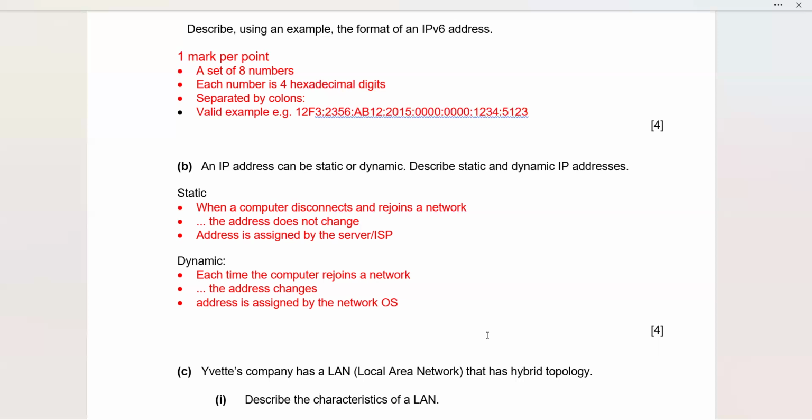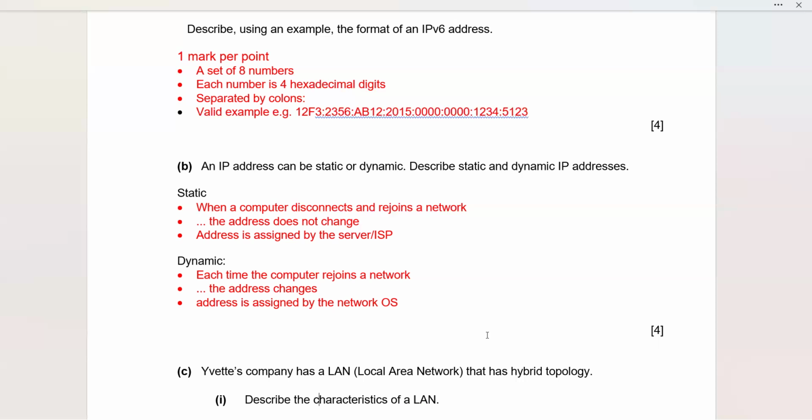So let's see what we are expected to write to gain 2 out of 2 in static and 2 out of 2 in dynamic. When a computer disconnects and rejoins the network, the address does not change, and this is assigned by the server or the ISP. So static IP addresses never change no matter where you have rejoined, or you have disconnected and rejoined. The same IP address will be assigned to you, and that is a static IP.